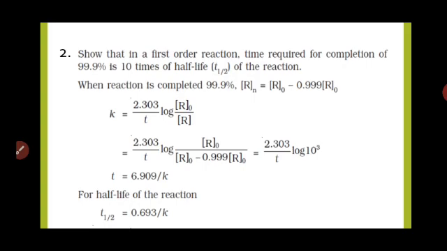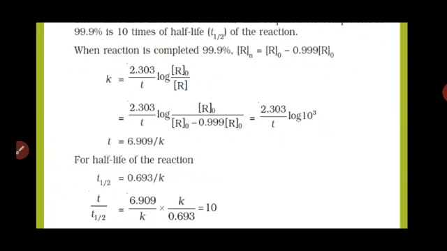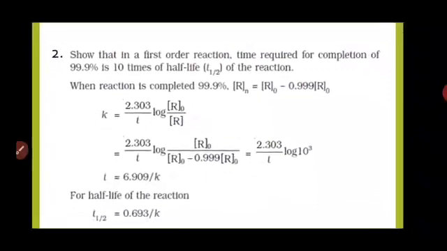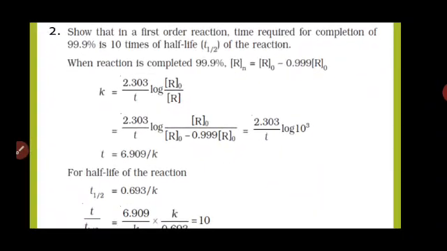So K is equal to 2.303 divided by T into log of R0 upon R, by using the first order rate equation. Keeping R0 constant because initial concentration is not given, R0 minus R is equal to R0 minus 0.999 R0.